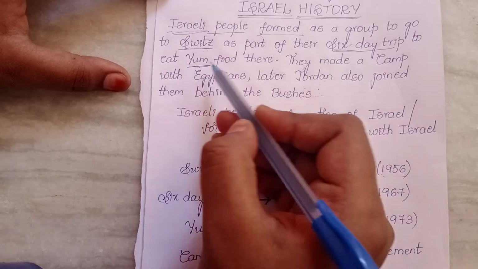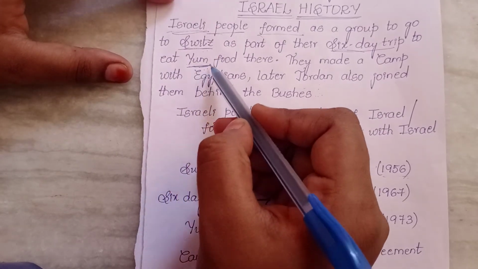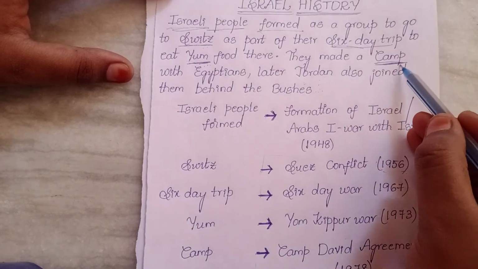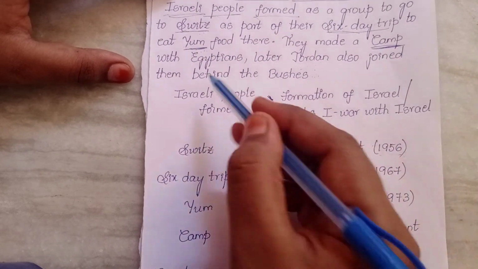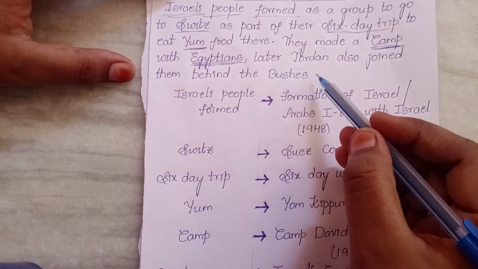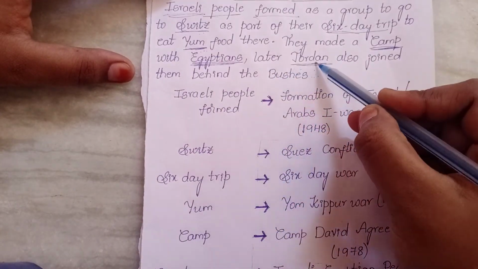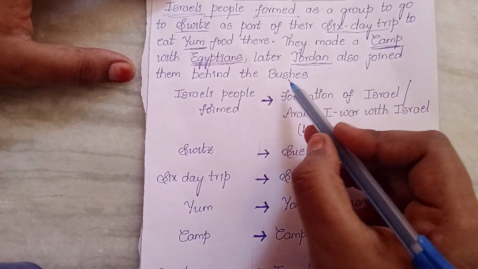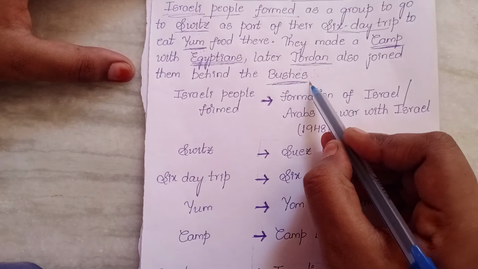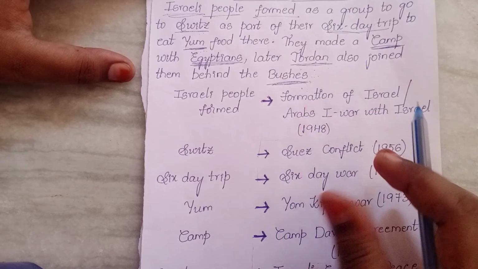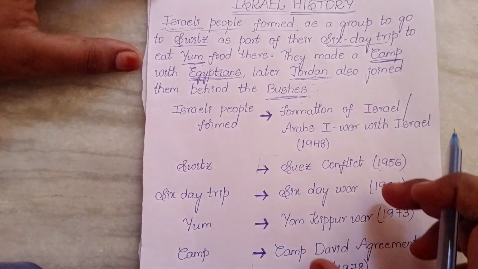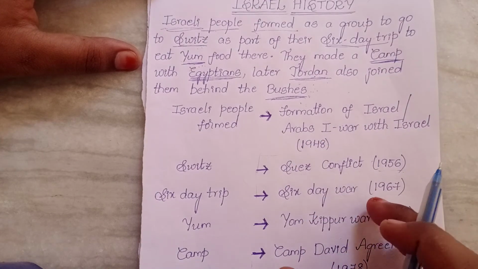Yum sounds like Yom Kippur war. Camp is for Camp David Agreement. Egyptian Peace Treaty. Jordan represents the Israeli-Jordan Agreement. Behind the bushes. Bush represents the Bush Declaration or the famous two-state solution. See, if you remember this single sentence, you will remember all about the Israel history. So please don't neglect it.